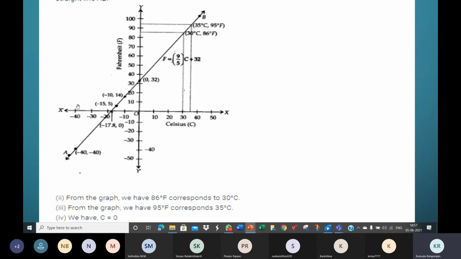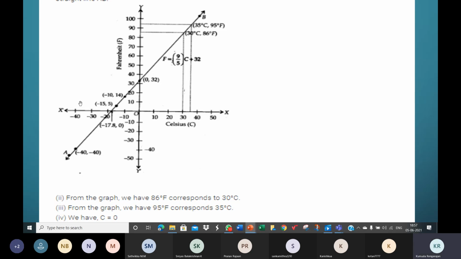When X is minus 40, children, see the pointer. When X is minus 40, come down here, see it like this, and go and read the corresponding Y value. It will be minus 40. Well, see, you got minus 40. Algebraically, you got minus 40.